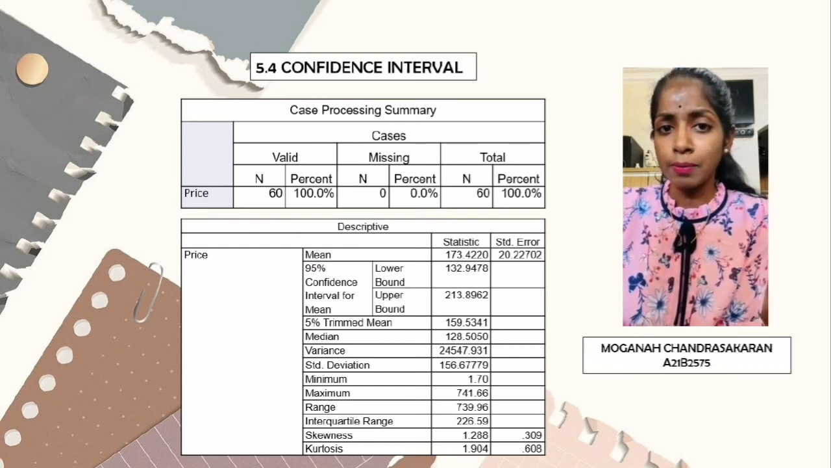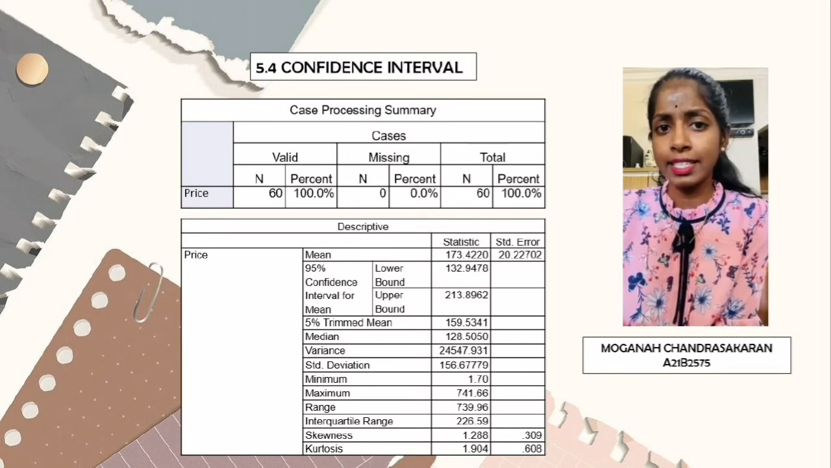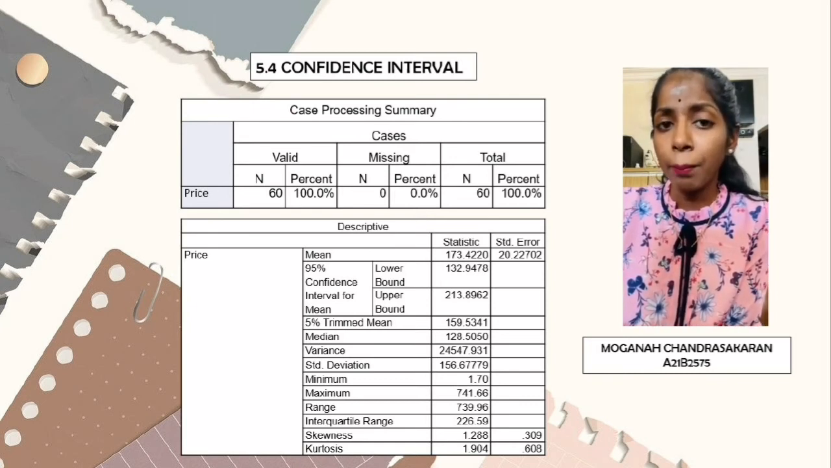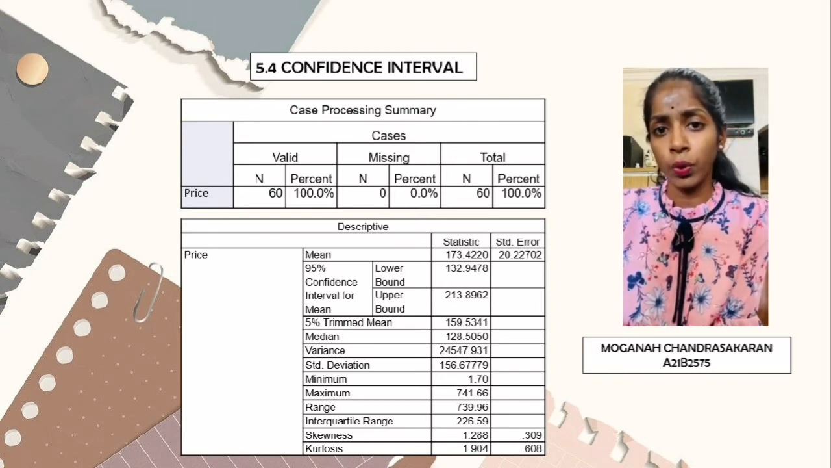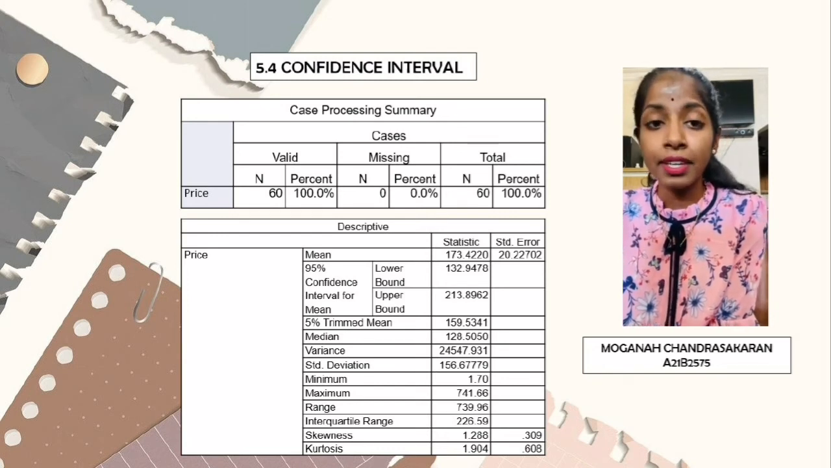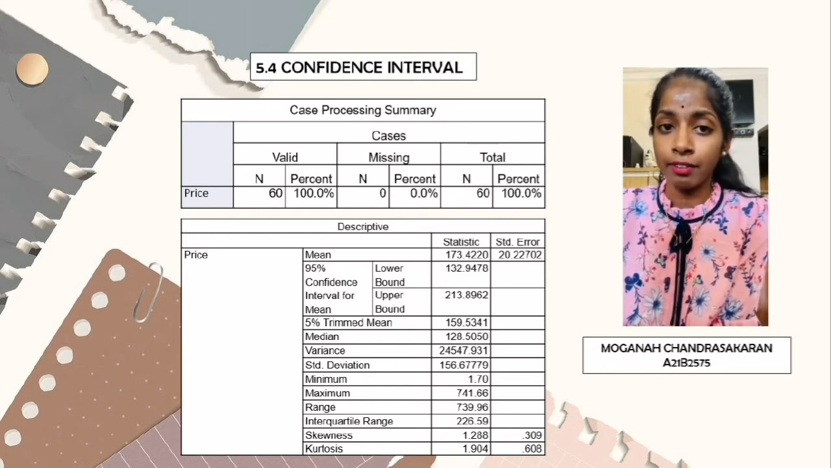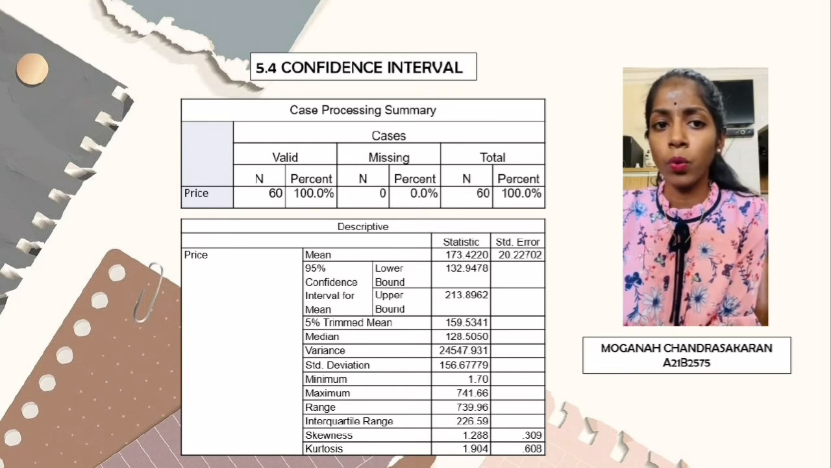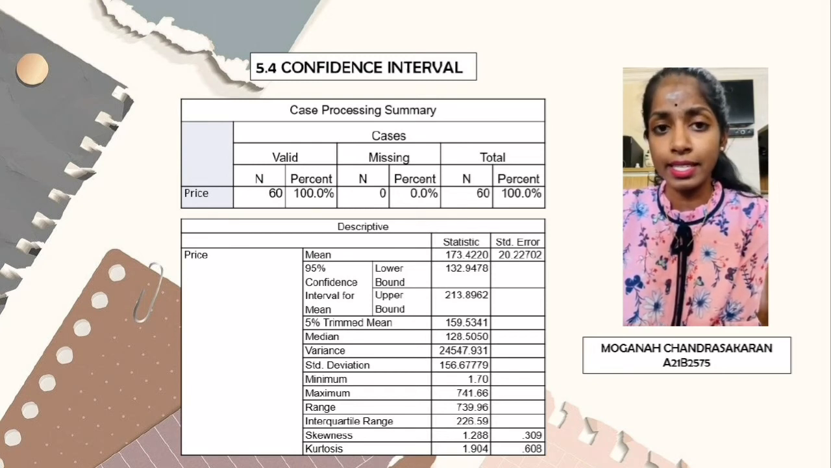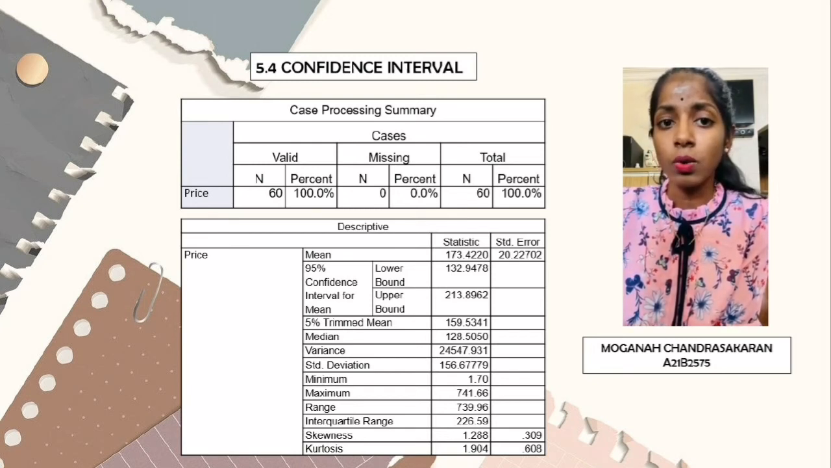By using the SPSS, our price of fish capture result for the 95% confidence interval shows that the lower bound mean is 132.9478 and the upper bound mean is 212.8962. The significance level is 0.05 and it can be calculated from the confidence interval percentage. For example, 1 minus 0.95 equals 0.05, the same as 5%.